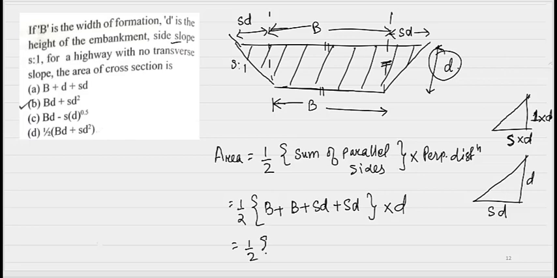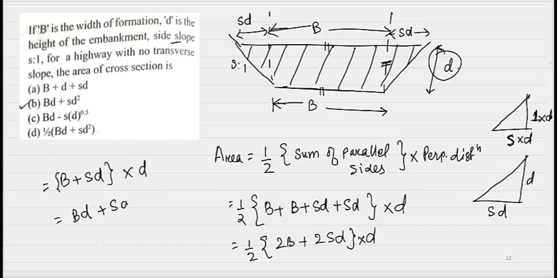So half of 2B plus 2Sd into d. The 2 cancels out, so we get B plus Sd whole into d. Expanding, B into d plus S of d square. This will be the area of cross section. So Bd plus Sd square, option B will be the correct option.